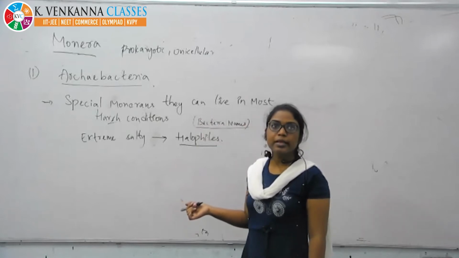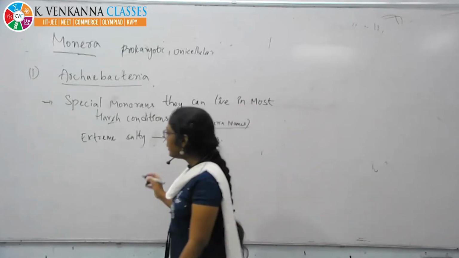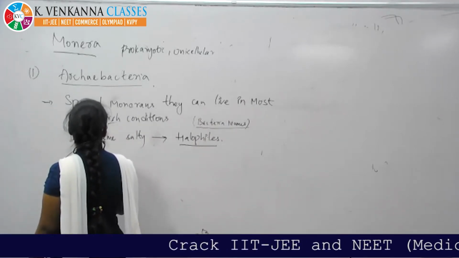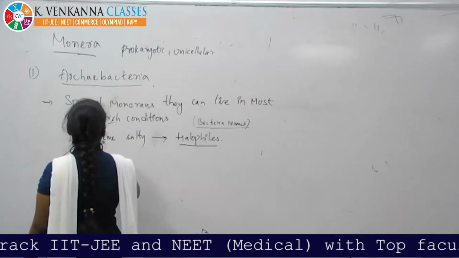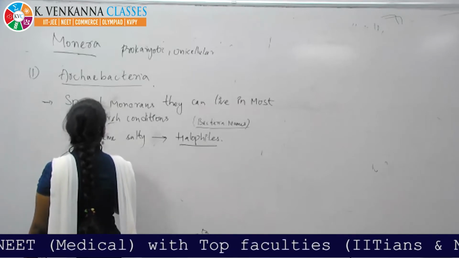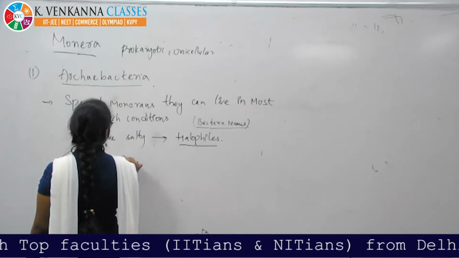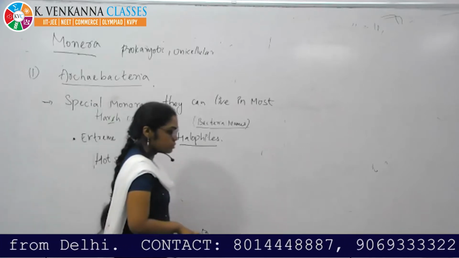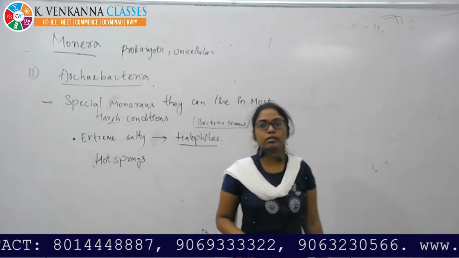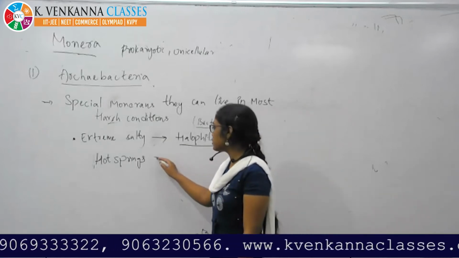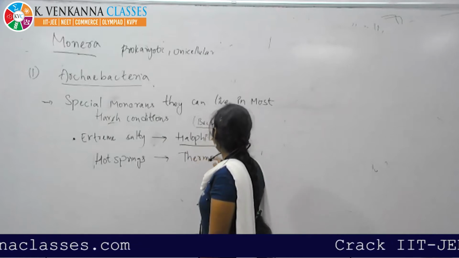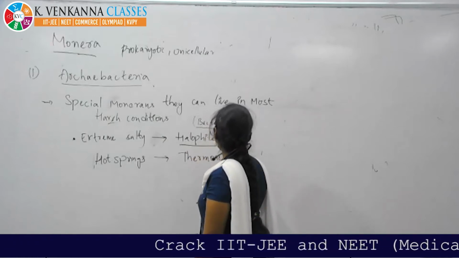Next, if they are living in hot springs, very hot conditions, they are called thermoacidophiles.